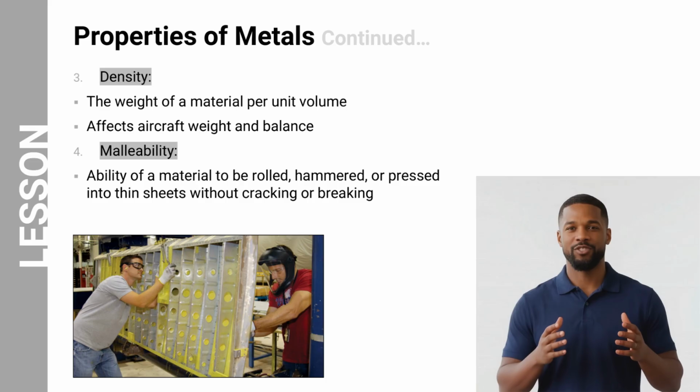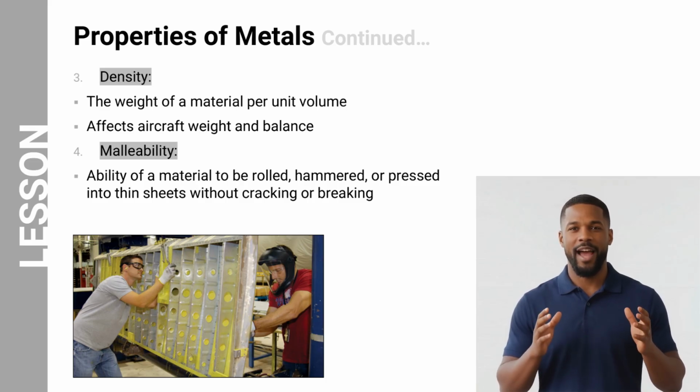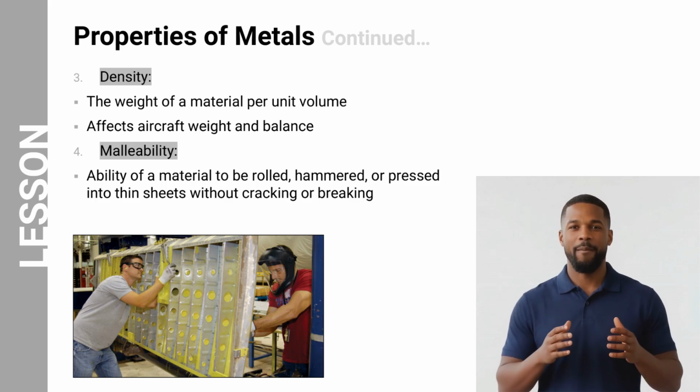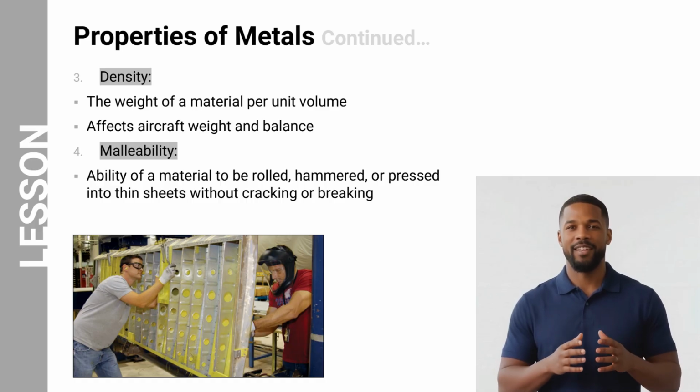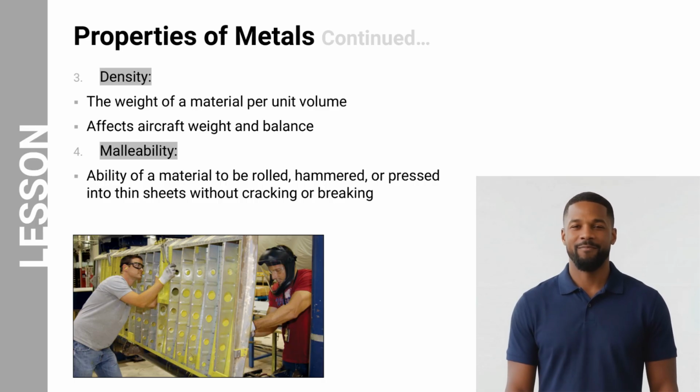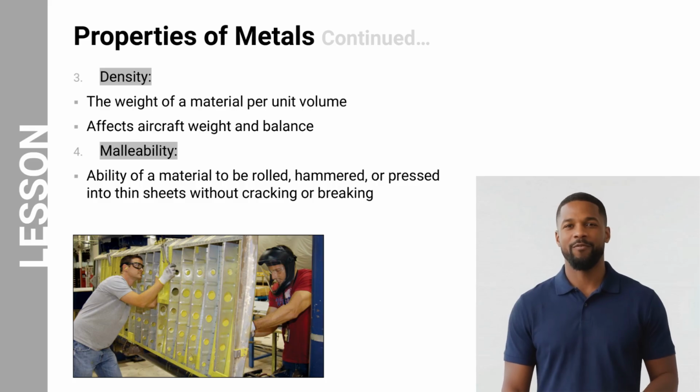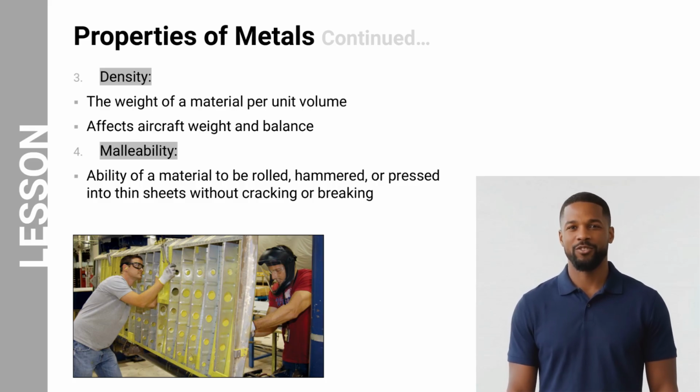Malleability describes a material's ability to be rolled, hammered, or pressed into thin sheets without cracking or breaking. This property is particularly important for metals used in aircraft skin and structural panels. Materials with good malleability can be shaped and formed into complex aircraft components while maintaining structural integrity.